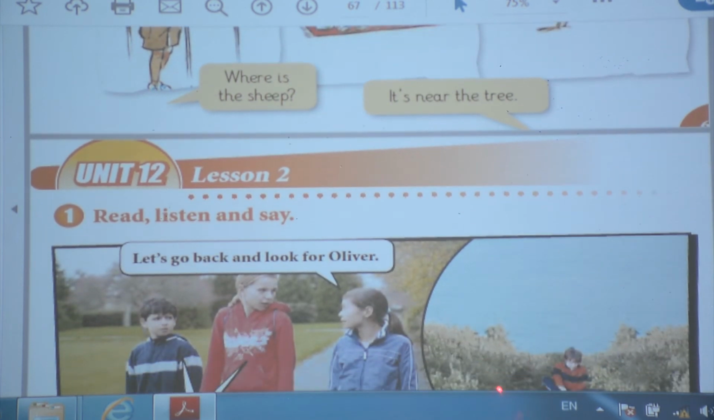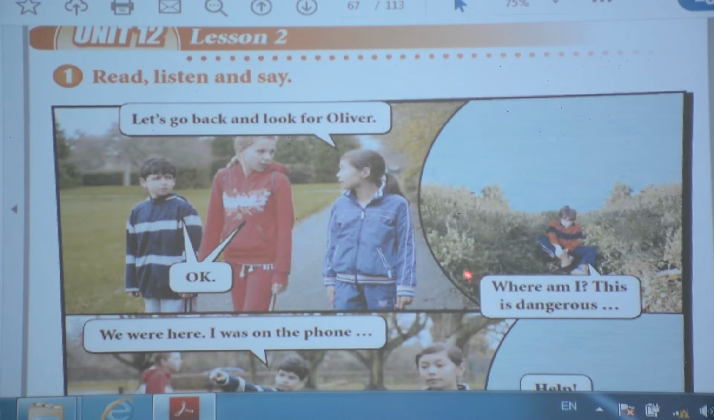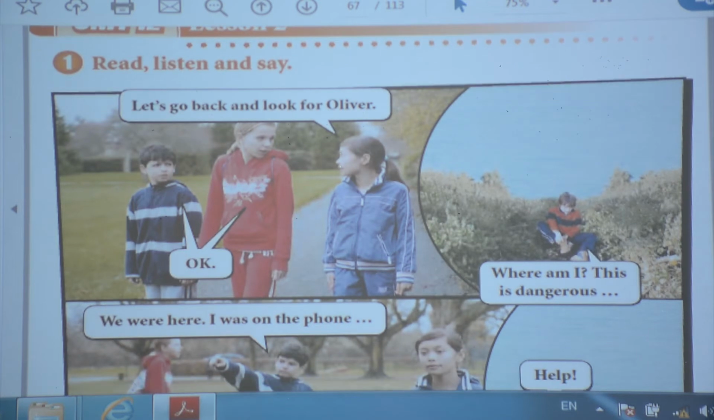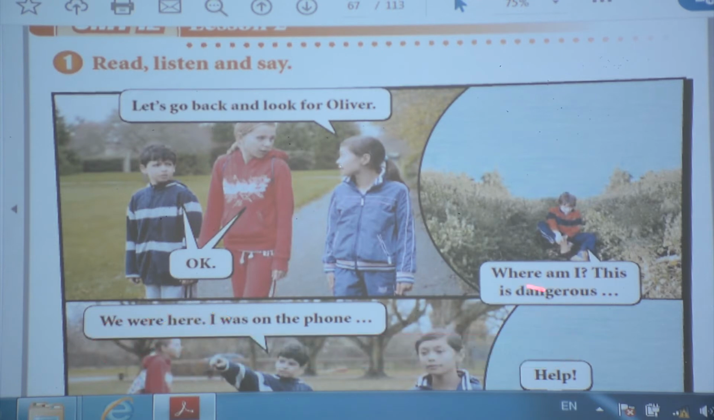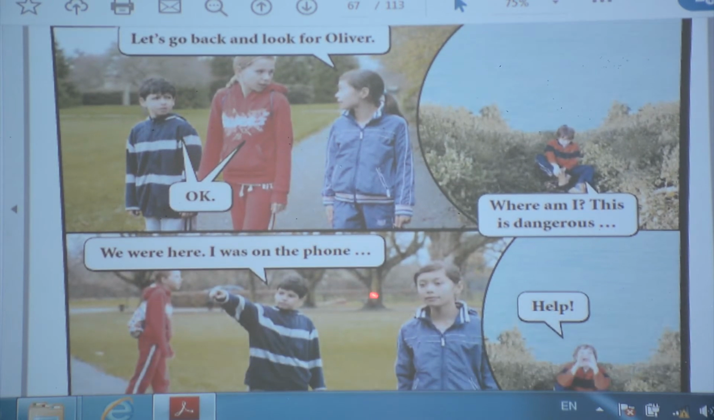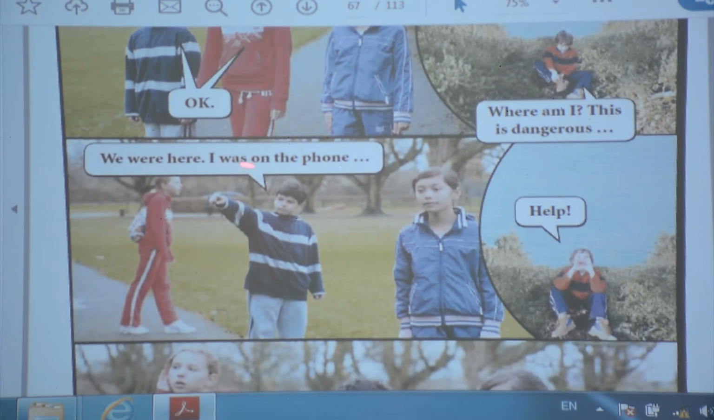Unit 12, listen to the conversations. They are making conversations together, okay? She said, let's go back and look for Oliver. They are looking for Oliver, okay? And they said, okay. And he said, where am I? This is dangerous. He is Oliver. Go to the third picture. He said, we were here. I was on the phone.